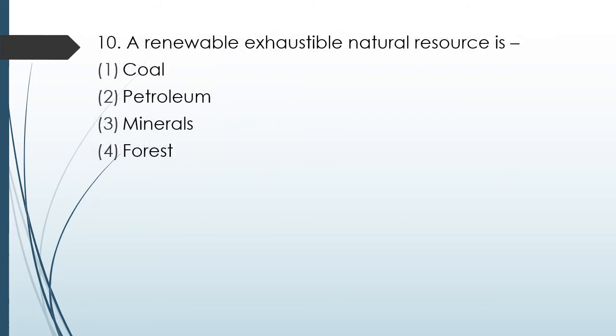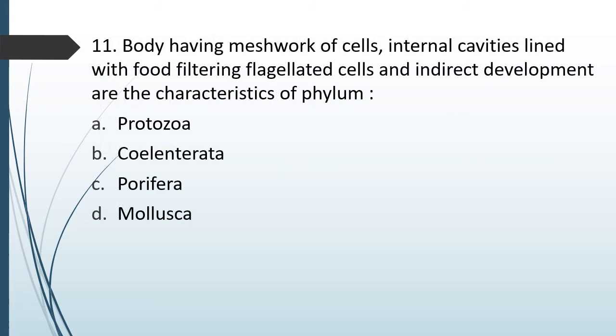Question number 64. A renewable, exhaustible natural resource is: coal, petroleum, minerals, or forest. The correct answer is option 4, forest. Question number 75. Body having a meshwork of cells, internal cavity lined with food filtering flagellated cells and indirect development is characteristic of which of the phyla?